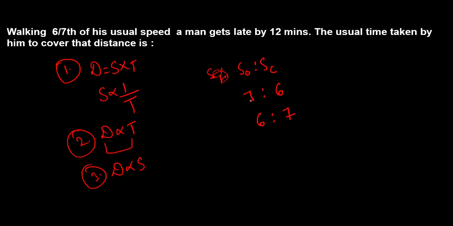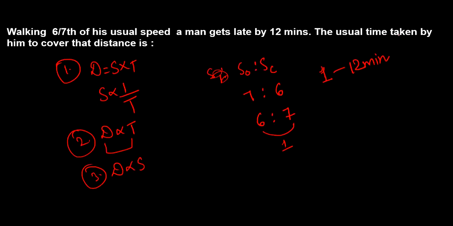So they are saying that the man gets late by 12 minutes if he is walking at 6/7 of his usual speed. But here you can see there's a difference of 1 only. There's a difference of 1, but in the question they are saying it is 12 minutes. So here 1 equals 12 minutes, right? 1 is equated to 12 minutes.